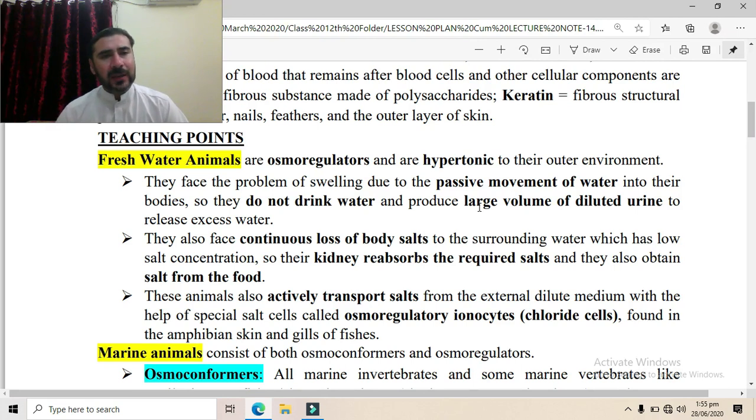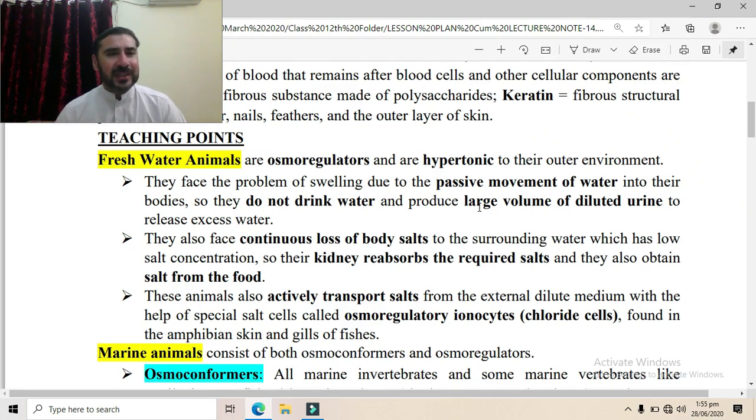Now, how do they encounter this problem? The freshwater animals do not drink water, because passively, automatically the water is coming in through the process of osmosis, because outside the water is more. So there is no need to drink water. And they produce large volume of diluted urine to release excessive water.